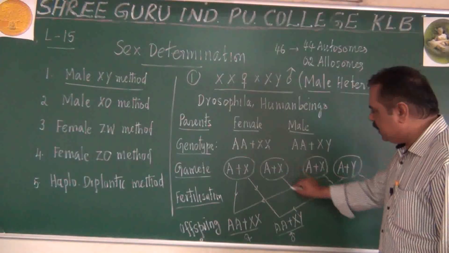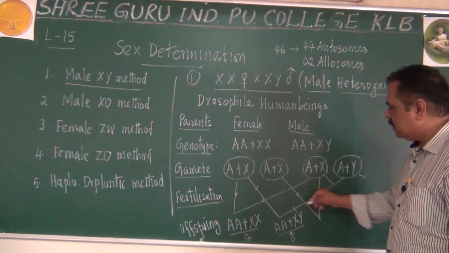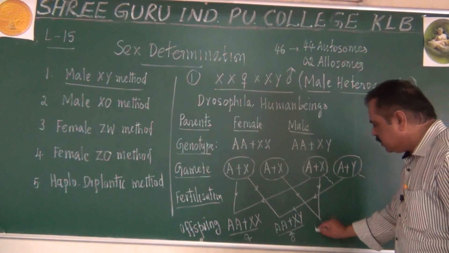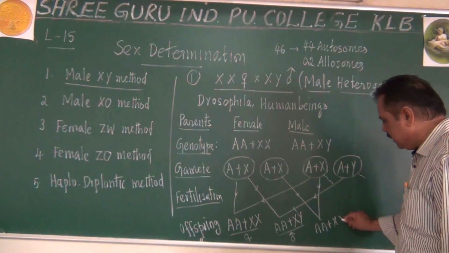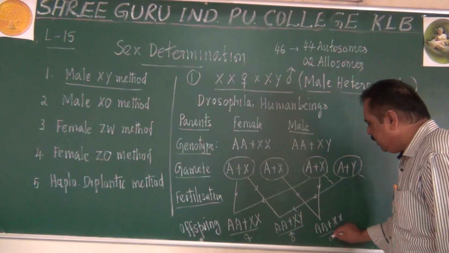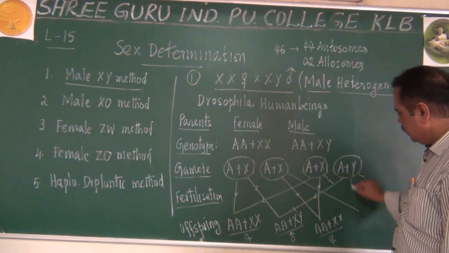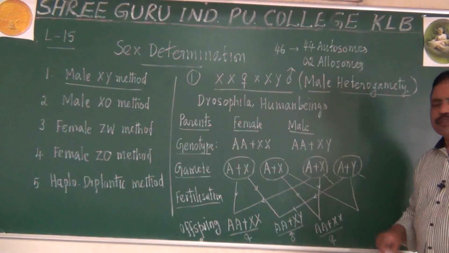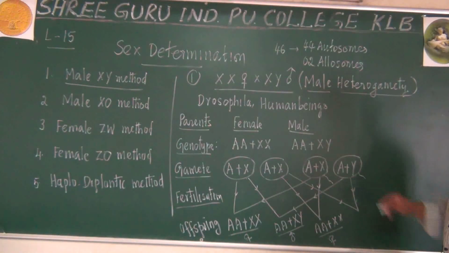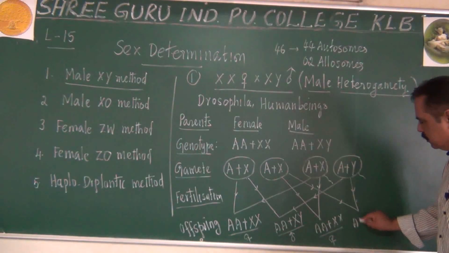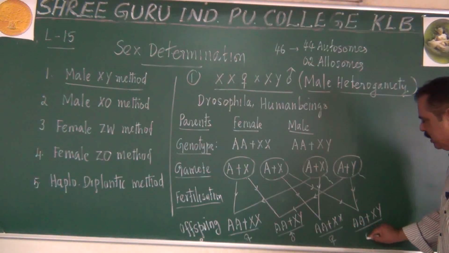Same thing happens here also. This ovum can be fertilized by this sperm, and the resulting offspring will be having AA plus XX, which will also be a daughter only. If these two gametes are fusing, this egg fertilized by this sperm, the resulting offspring will be AA plus XY. It will become a son.